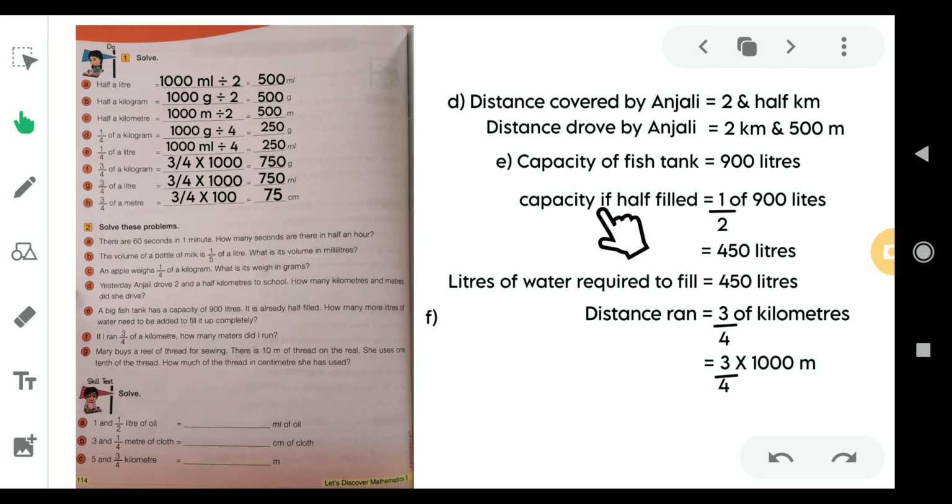But if the fish tank is half filled, which means if you fill that fish tank halfway, then it would be how much? Then half of the 900 liters would be how much?